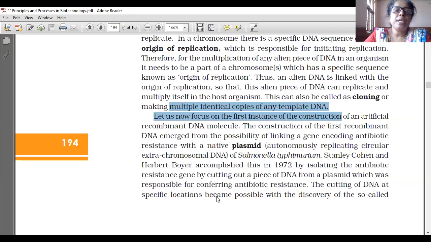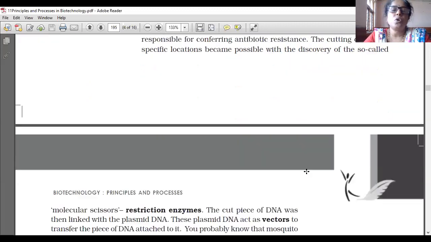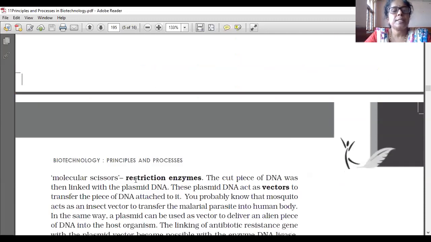The cutting of DNA at specific locations became possible with the discovery of the so-called molecular scissors, restriction enzymes. The molecular scissors cut the piece of DNA from the host organism, and the vector is also cut by an enzyme called a restriction enzyme. As this restriction enzyme is used to cut the DNA, it is called molecular scissors. The cut piece of DNA was then linked with the plasmid DNA.